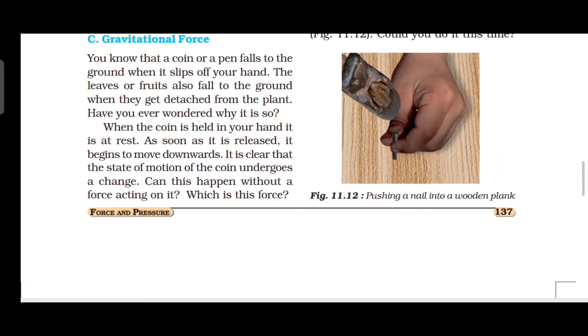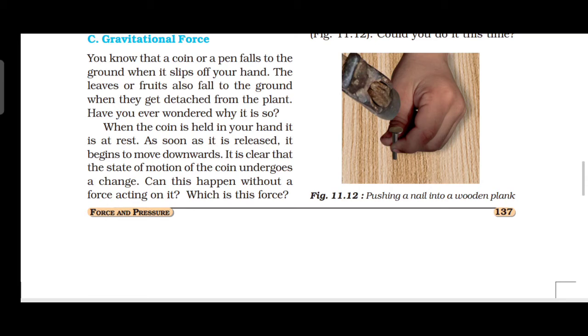Gravitational force. Here, an example of gravitational force is when a coin is held in your hand. Take a coin and keep it in your hand. It is at rest, right? As soon as you release the coin, it moves downwards. It is clear that the state of motion of a coin undergoes a change while releasing it from your hand.